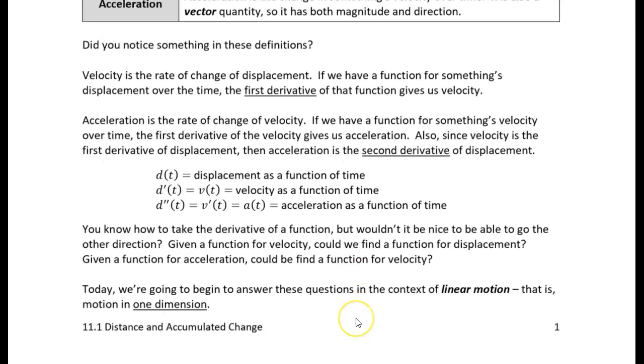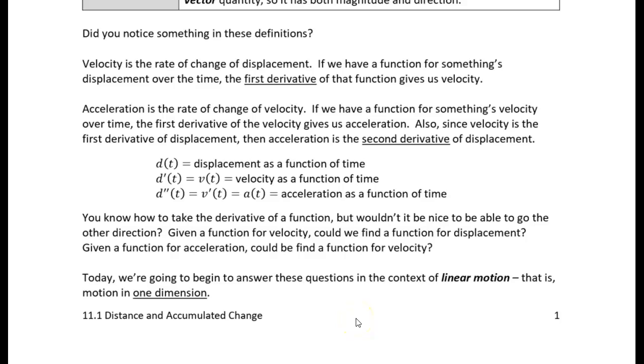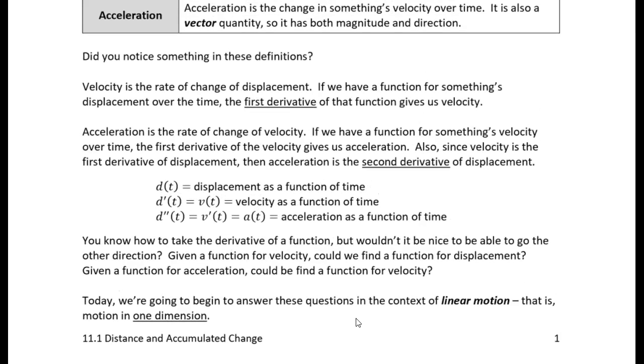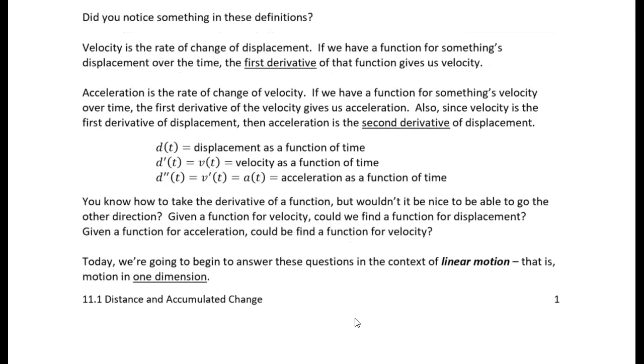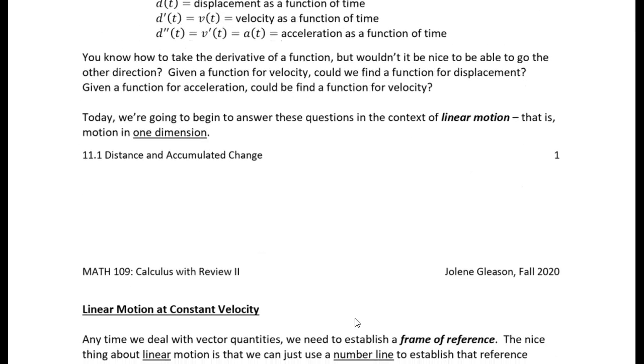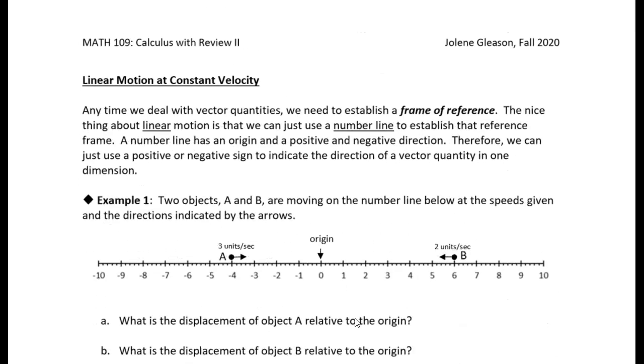But today we're going to talk about linear motion, which is just motion in a line, one dimension. And you might think, well, that's pretty simplistic, but it's actually very useful because, in the real world, we're working in 3 dimensions, but we can break 3-dimensional problems down into 3 one-dimensional problems. So really, this idea of working in 1 dimension is the critical thing to be able to work in more than 1 dimension.